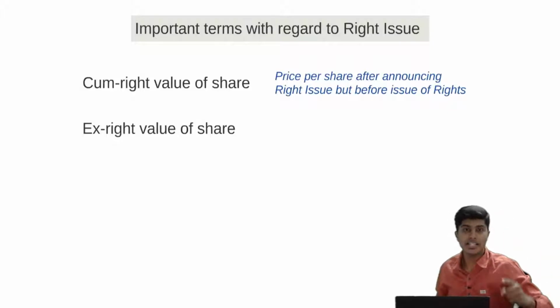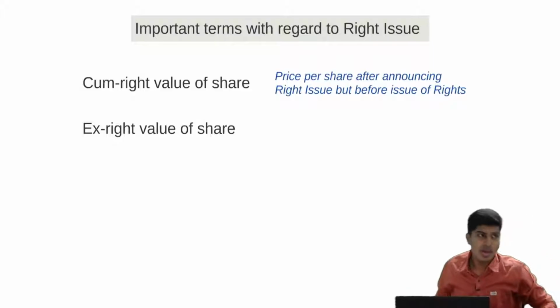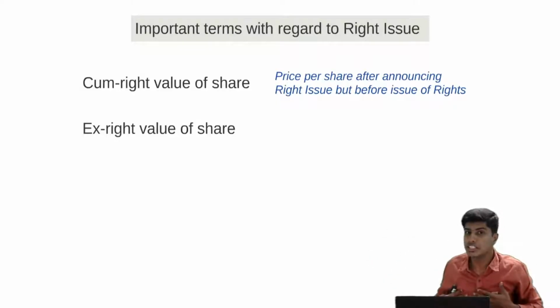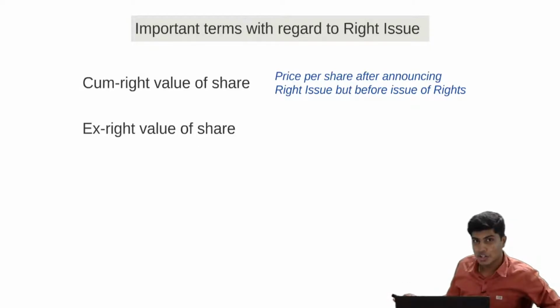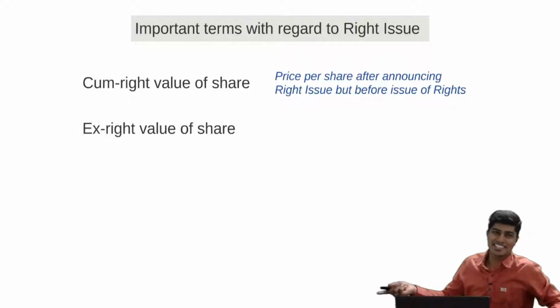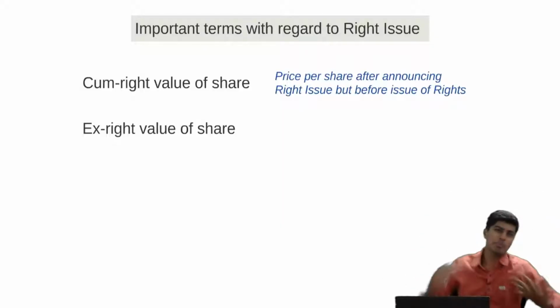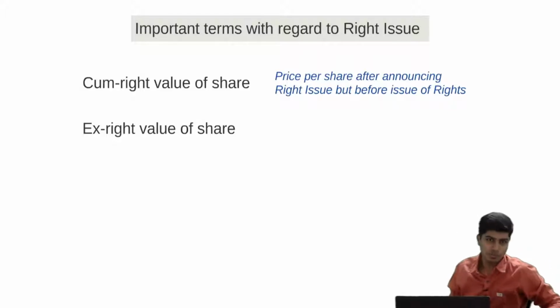This right issue price will be lesser than the cum-right market value. In the market, the shares are being sold at 150 for an external person. Me being the shareholder, I will get the share of the company at a price lesser than 150. So now we have certain shares which are sold by the company for a price less than 150. So the number of shares in the market will increase, because of which the price will definitely drop. It will get equated. I'll tell you how.